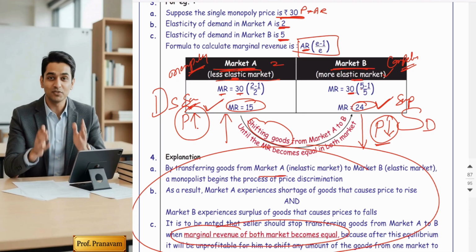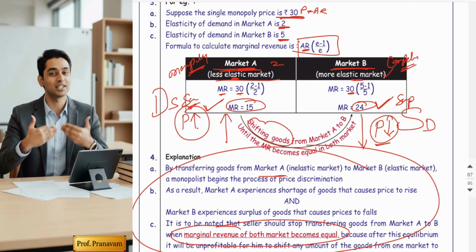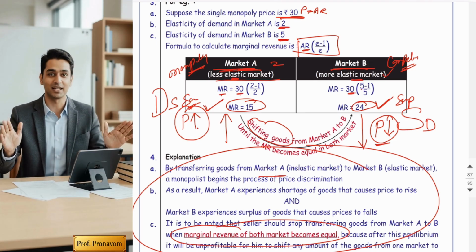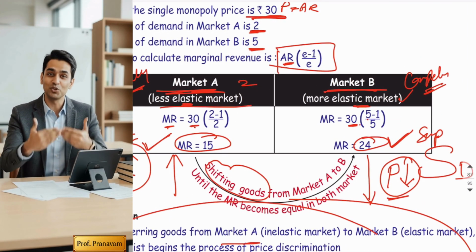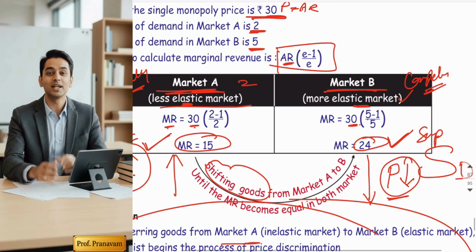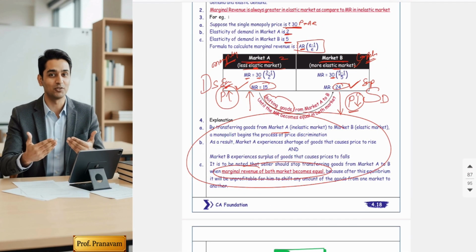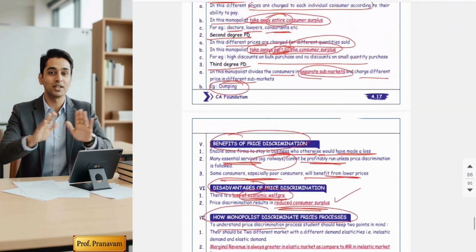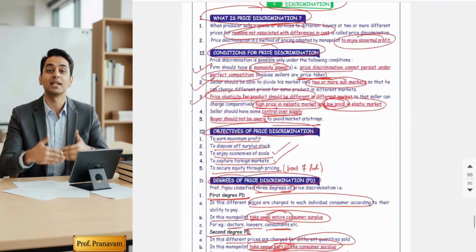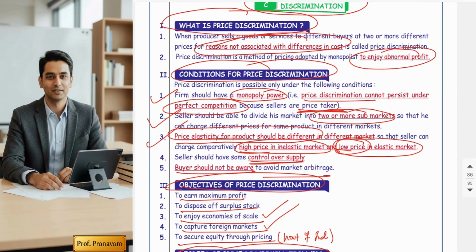So please guys, when AR and elasticity are given in the question and they tell you to calculate marginal revenue, your formula is going to be AR into (E minus 1) upon E. So by this, guys, the price discrimination topic is over. But let's do a fast recap in 5 to 6 points, in one-liners.